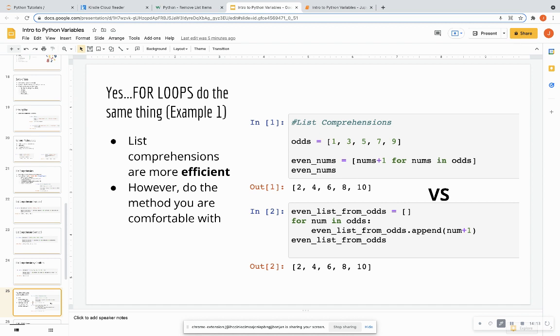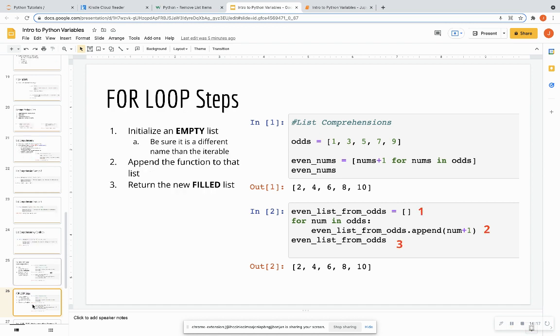So let's look at that again in some more examples of how we can use for loops. So the steps, and I just outlined this from the previous slide.